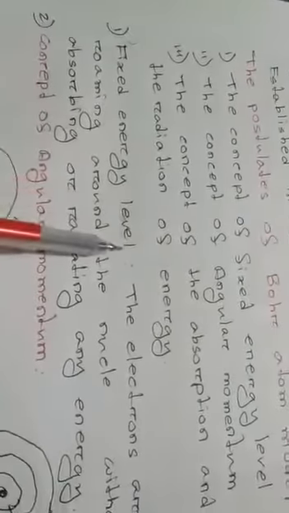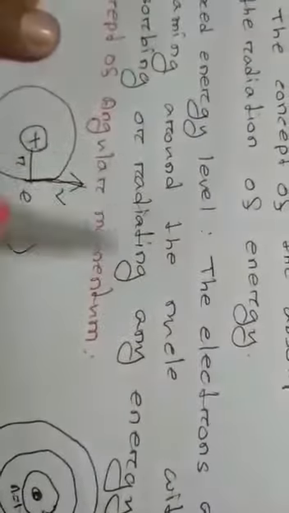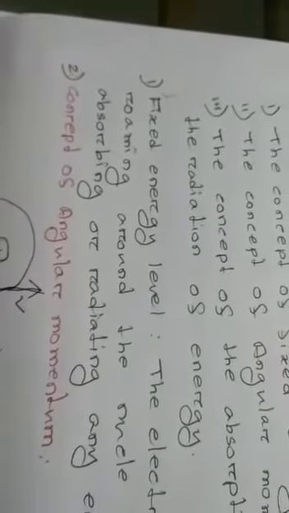Now come to postulate number 1, fixed energy level. According to this concept, whenever electrons are roaming around the nucleus, they are not absorbing or radiating any energy. That means energy remains fixed.